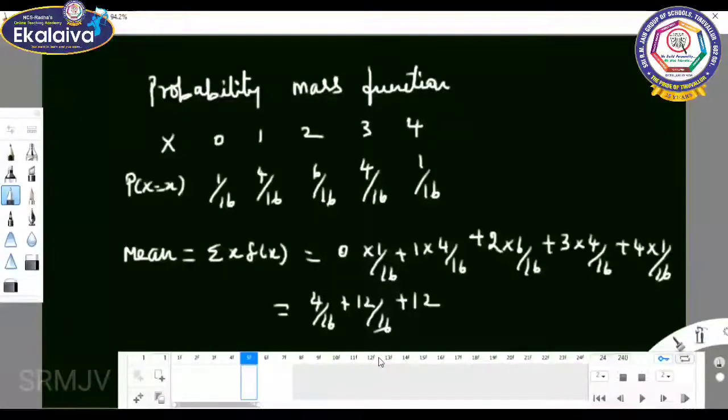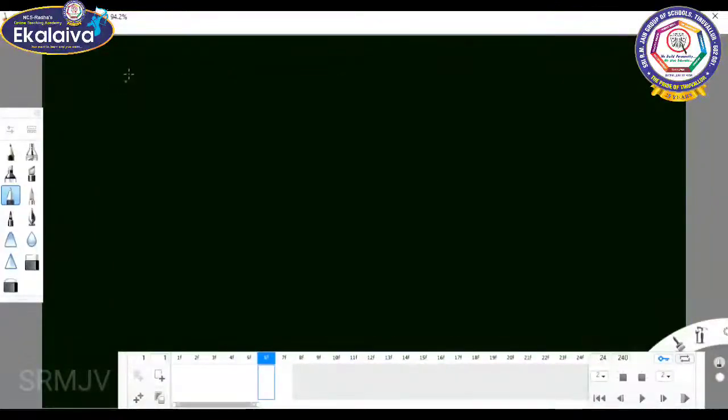So 0 into 1 by 16 is 0, 4 ones are 4 by 16, 6 twos are 12 by 16, 4 threes are 12 by 16, plus 4 by 16. 12 plus 12, 24. 24 plus 4, 24 plus 8 is 32 by 16. You cancel, the value is 2. Therefore, mean equal to expectation of x equal to 2.